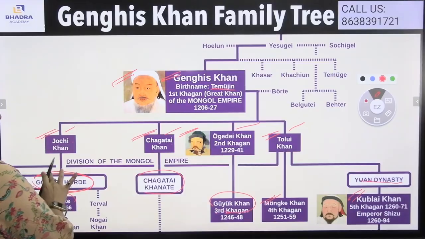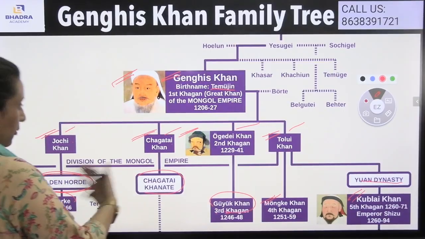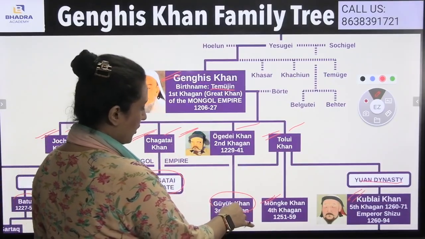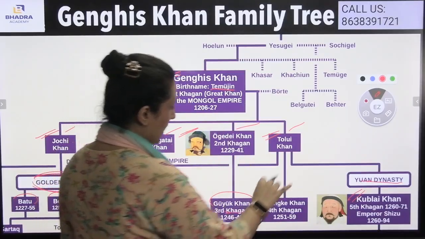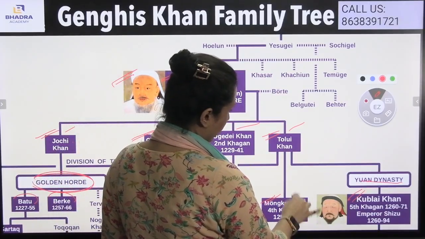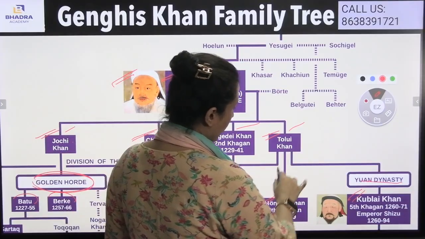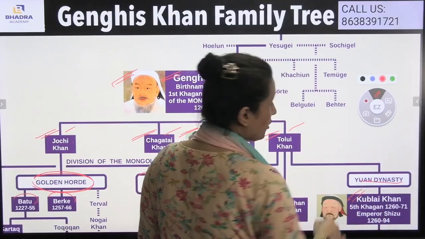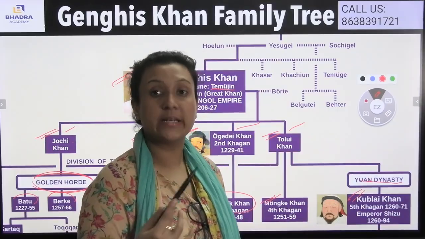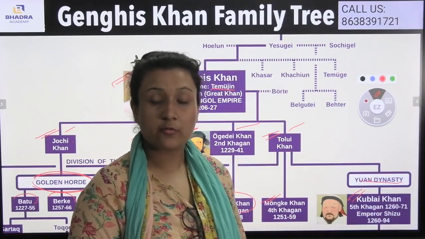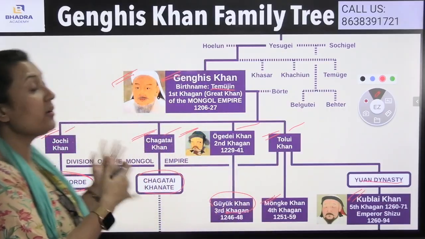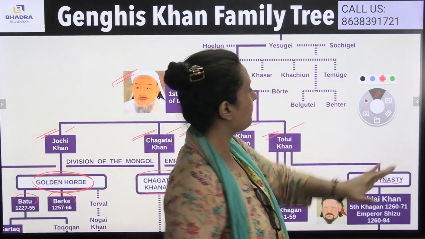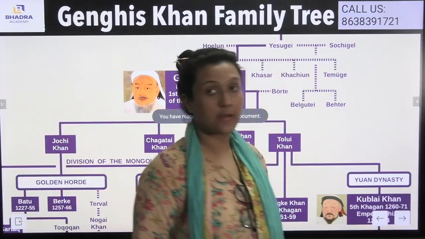Joshi Khan's kingdom is known as the Golden Horde. The Chagatai Khanate is under Chagatai Khan, and here Guyuk Khan was the son of Ogode Khan. Here Monge Khan comes, who is the son of Toloi Khan, and also here Kublai Khan. Kublai Khan belongs to the Yuan dynasty. The Yuan dynasty comes from the Toluid dynasty. So this is the family tree of Genghis Khan. I hope you are clear regarding the family tree of Genghis Khan.